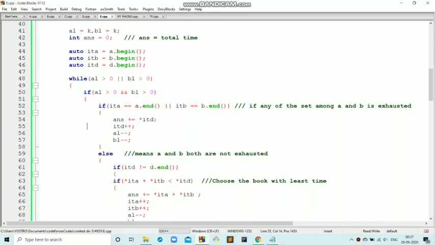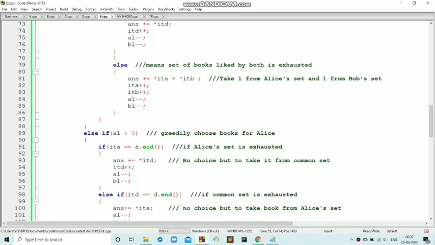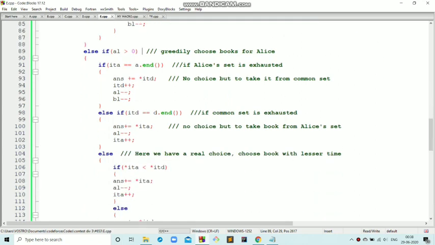But what if I've already chosen K books for Bob and I need to choose books only for Alice? In that case, AL would be greater than 0 and BL would have become 0. So if I want to choose books for Alice, I'll greedily choose it. Now what if the set of books which are liked only by Alice is exhausted? In that case, I have no other option. I have no choice but to choose the book from the common set, right? So I will be choosing a book from the common set, incrementing the common set pointer and decrementing AL and BL.